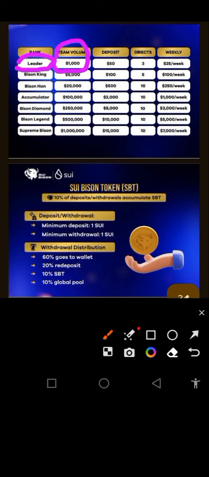You'll be ranking leader, and you deposit a minimum of $50, and you will start earning $25 weekly. Can you see it? So many people in my group have started earning $25 weekly, $100 weekly. If you're in my WhatsApp group, you see how I'm sharing the testimonies.